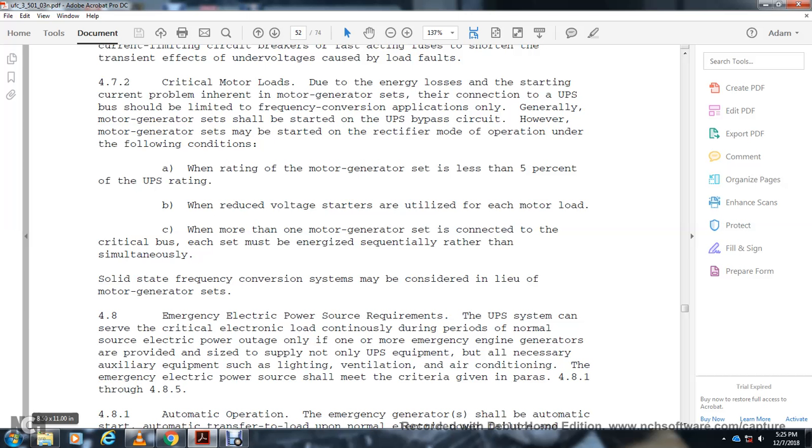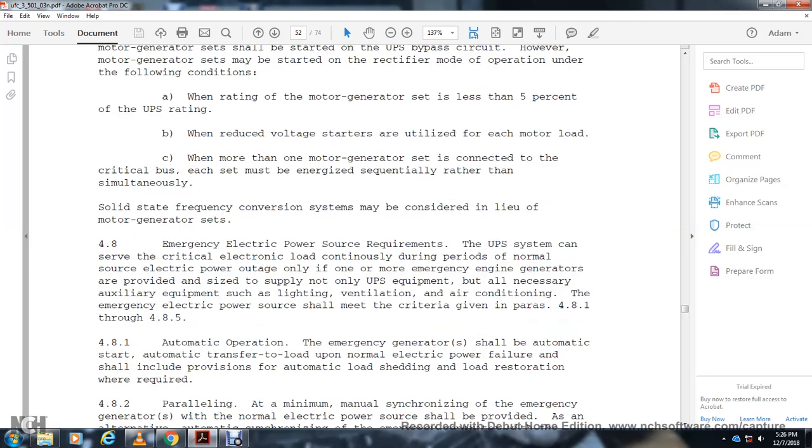4.8 Emergency electrical power source requirements. The UPS system can serve the critical electrical load during a normal source of electrical power outage only if one or more emergency engine generators are provided to supply not only the UPS equipment but also the necessary auxiliary equipment, such as lighting, ventilation and air conditioning. The emergency electrical power source shall meet the criteria given in paragraphs 4.8.1 through 4.8.5.